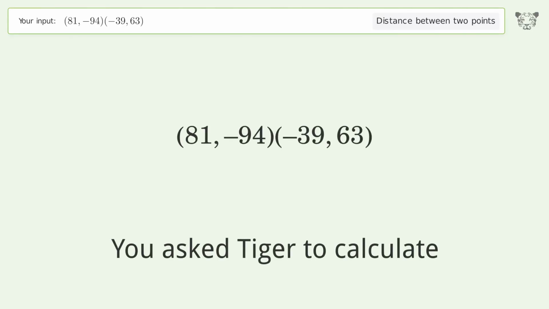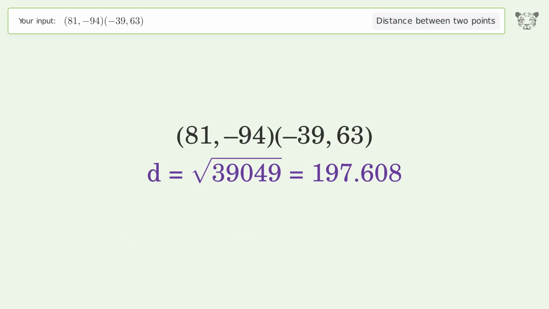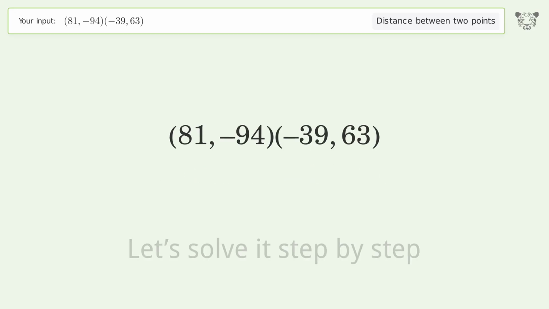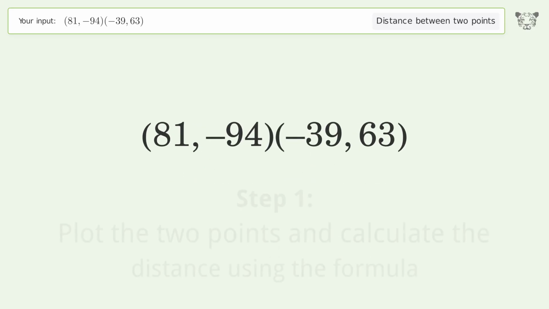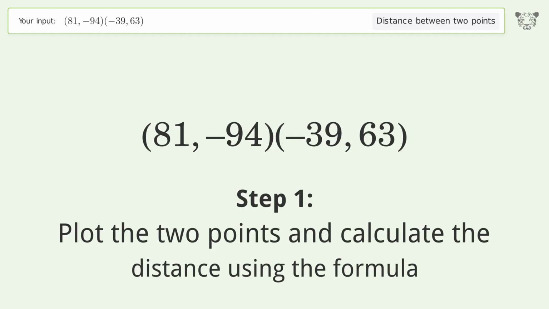You ask Tiger to calculate. This deals with the distance between 2 points. The distance between the 2 points is the square root of 39,049, or 197.608. Let's solve it step by step. Plot the 2 points and calculate the distance using the formula.